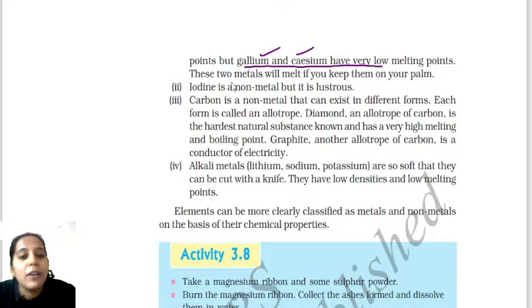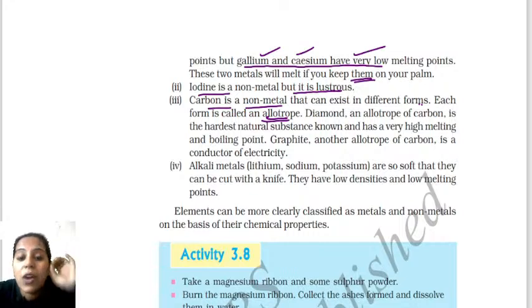Next, when you keep these two metals in the palm, they easily evaporate. That is why they have low melting points. Then iodine is a non-metal, but it is lustrous in nature. Next, we have carbon, which is a non-metal. Carbon exists in different forms, children. As it exists in different forms, we call this an allotrope of carbon. Why am I reading this? Because any concept they can ask in the examination, you should be ready to answer all the concepts which I am going to focus on from the examination point of view.